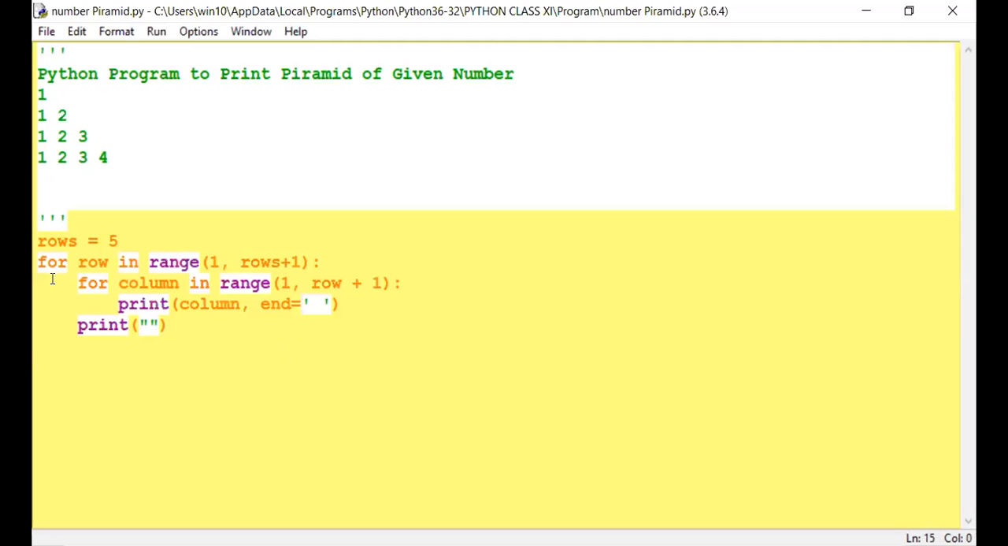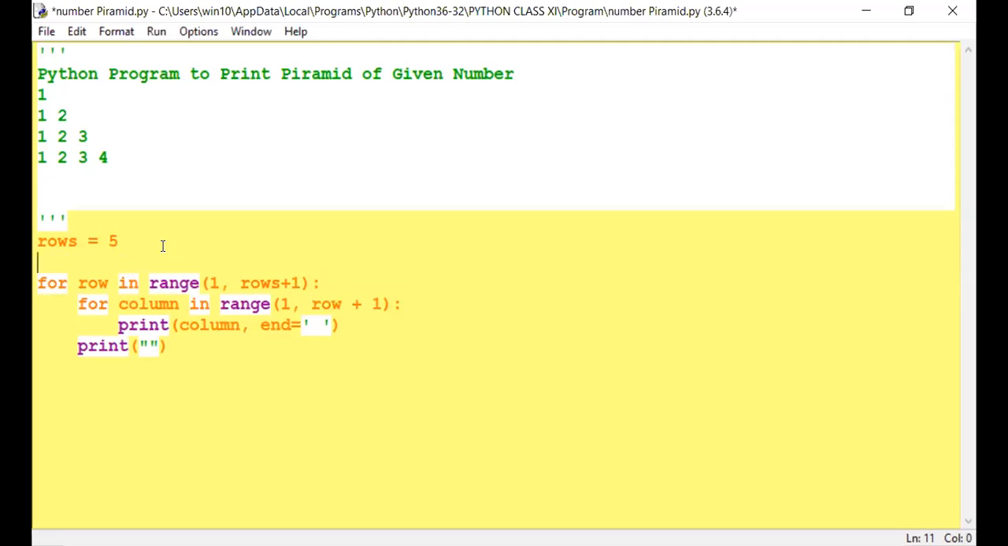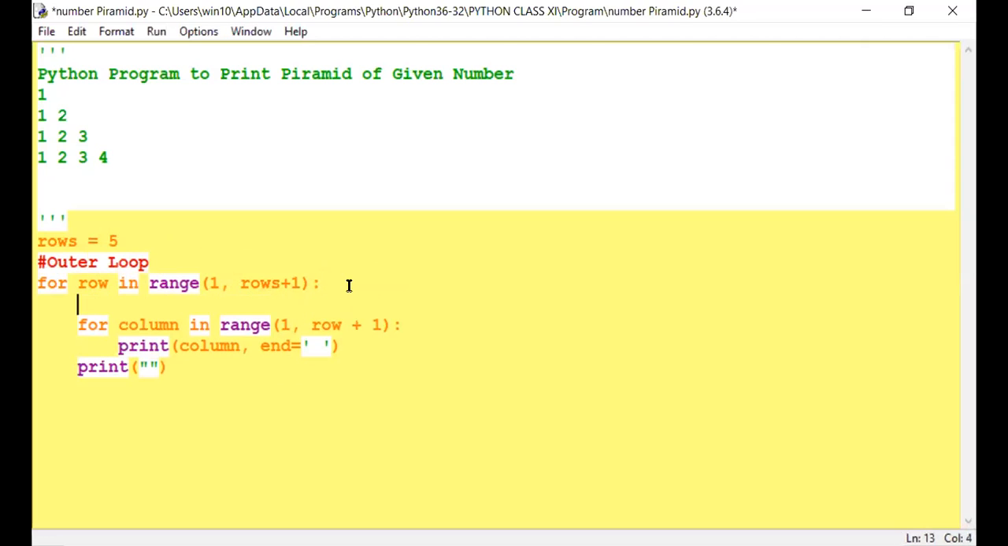Now this is an outer loop. This is called outer loop. You can write here. This is called outer loop. Now I am using another loop. This is called inner loop. So this is inner loop.